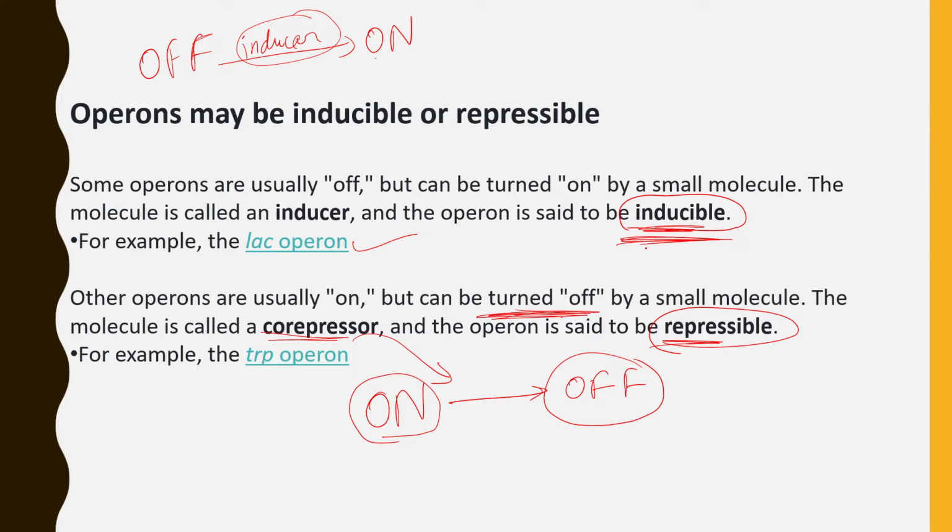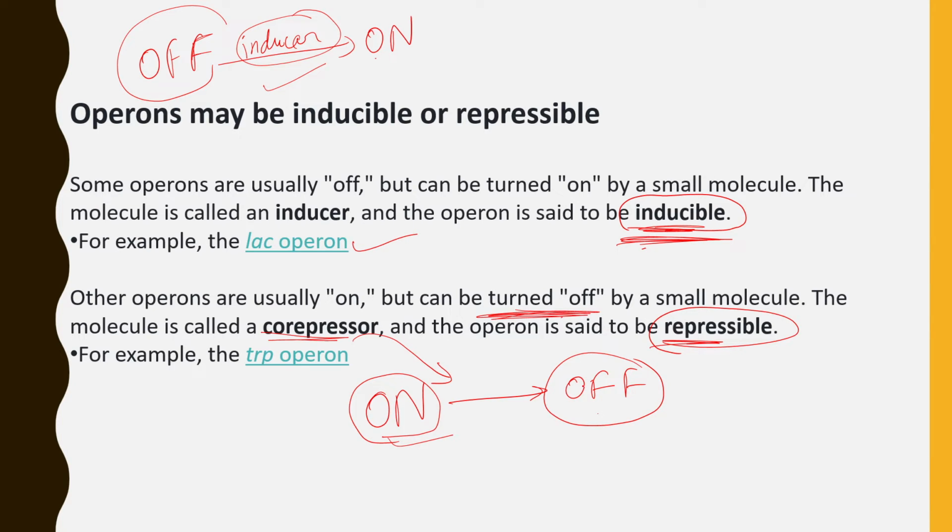Number one is an inducible operon, which is usually off in position, and it is turned on with the help of an inducer. And second one is a repressible operon, which is usually in on condition, and it is repressed with the help of a co-repressor. Okay, and it is switched off.